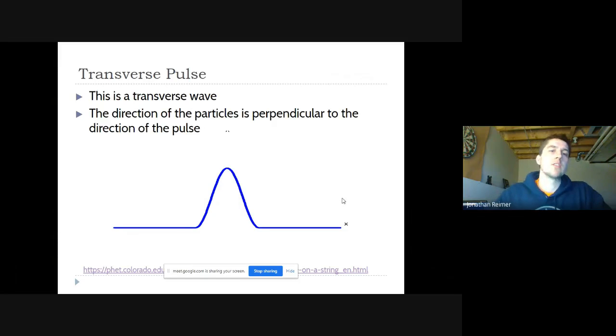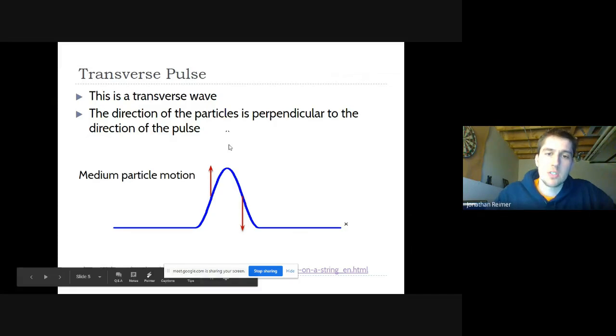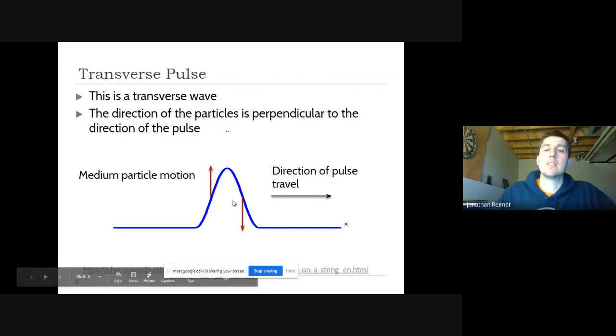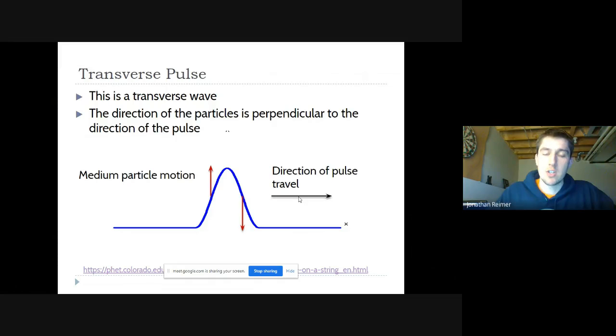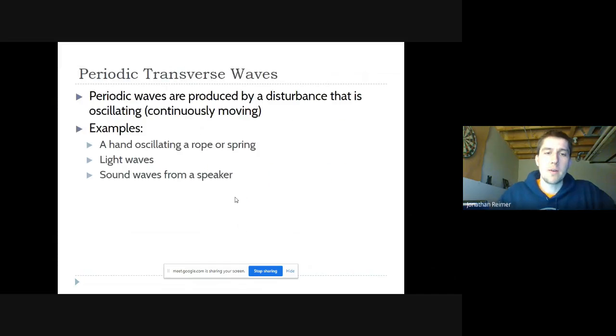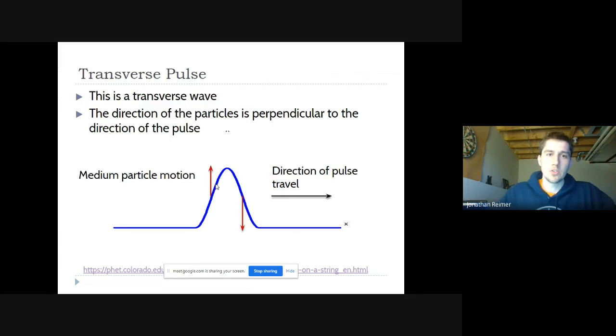Okay? This is next in your notes. The direction of a particle movement is perpendicular to the direction of the pulse. And so the medium particle, okay, in this case it was a human, but even if you did this on a string or even in water, you'll see that the particle motion goes up and then goes down, like the person doing the wave stands up, sits down, and that is the wave. And what direction is it? It is perpendicular, the other direction, going to the side, right? So you go up and down, and the pulse goes forward. Weird, right? And so this is called a transverse wave.